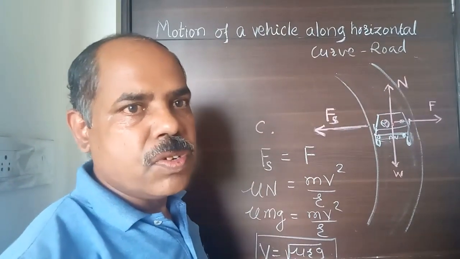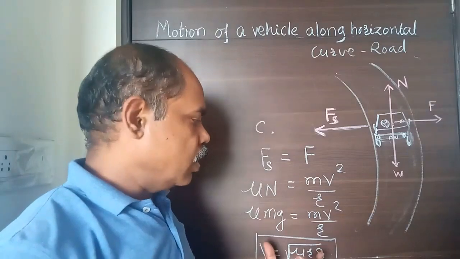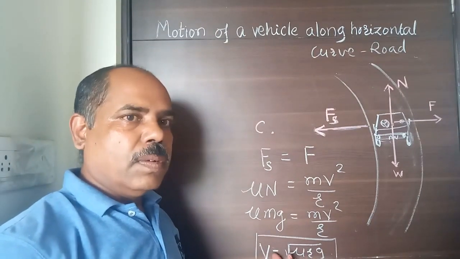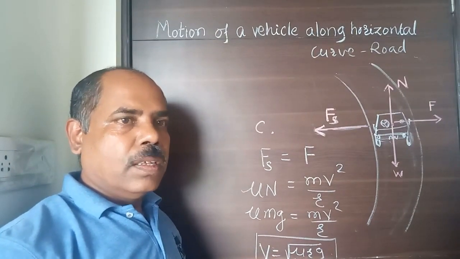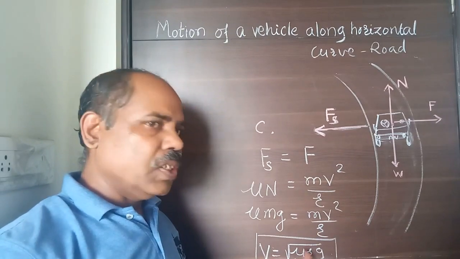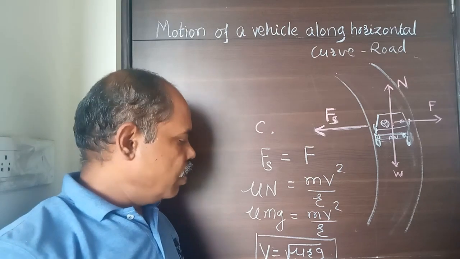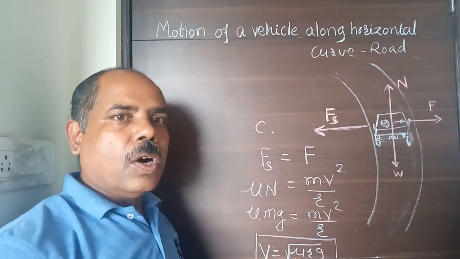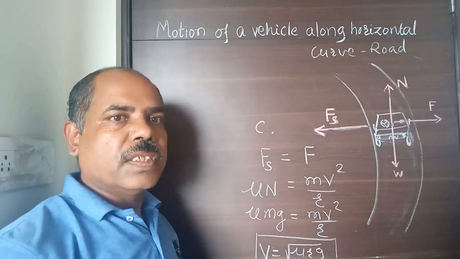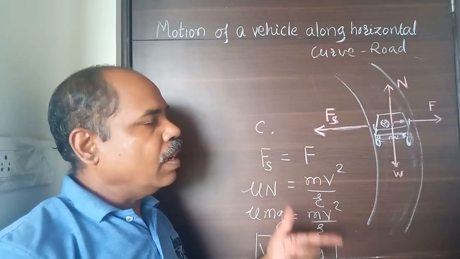Therefore, to drive your vehicle safely along a horizontal curve path, the maximum velocity of the vehicle will be root mu rg, or you can say that at most the velocity of the vehicle will be v equal to root mu rg, or it should be less than root mu rg. Hence you can drive your vehicle safely.